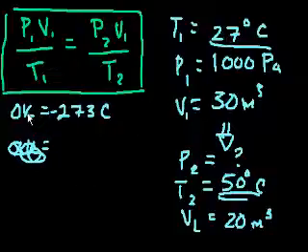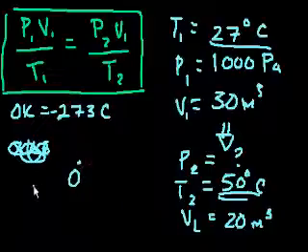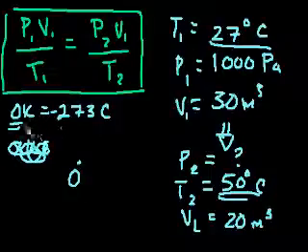Does that make sense? Because think of it this way: if you're at 0 degrees Celsius, you're already 273 degrees above 0 Kelvin, right? Hopefully that makes sense. Maybe you want to draw a number line just to make sure. So whatever Celsius degree you have, just add 273 to it, and you'll get Kelvin.